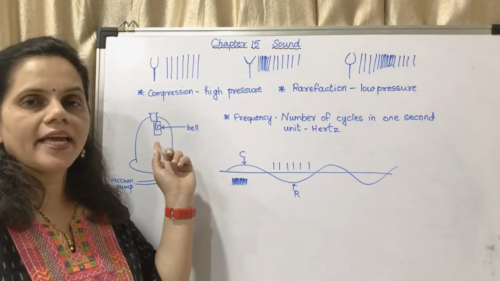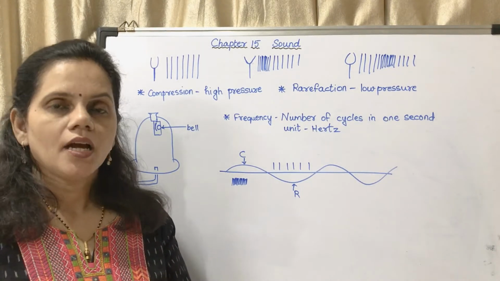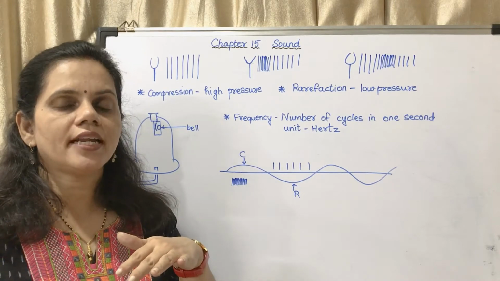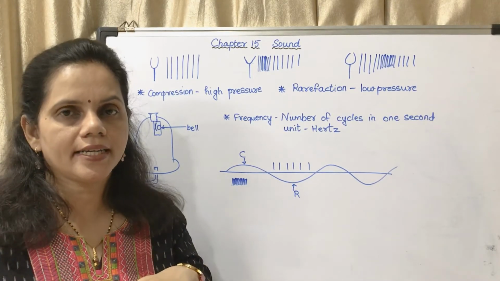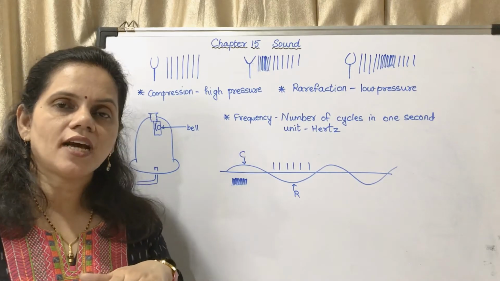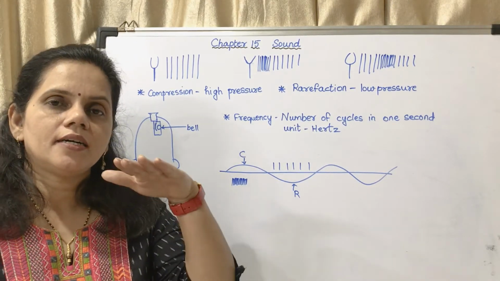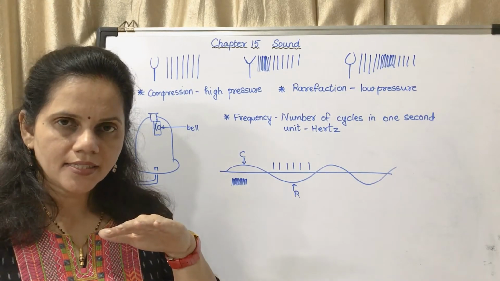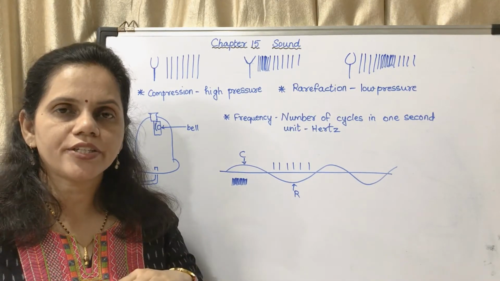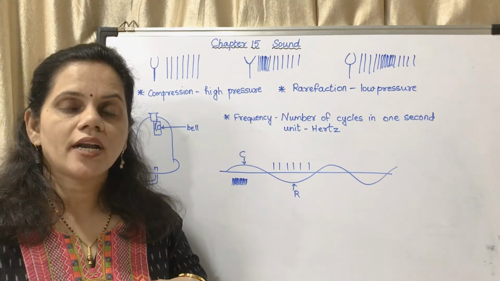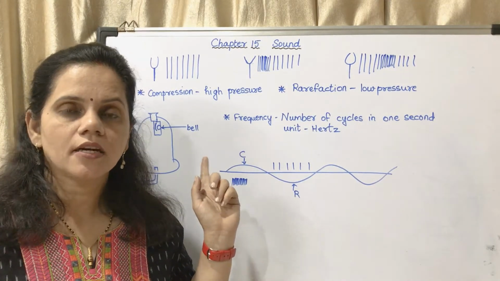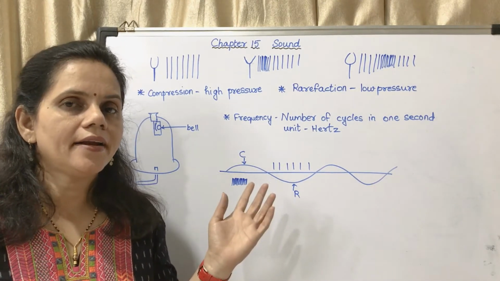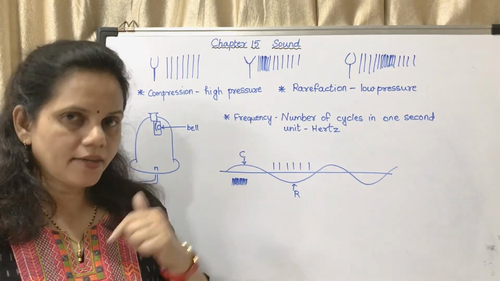It will remove the air inside the bell jar. As the air is continuously being removed, the sound of the electric bell will go on decreasing. When you start the vacuum pump, the sound of the electric bell will decrease, again decrease, again decrease. It will continue to decrease till you are able to see the bell ring inside, but you cannot hear it. Why? Because there is no air in between the bell and us.